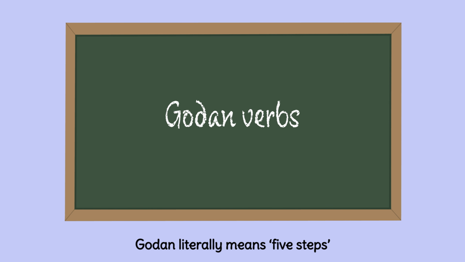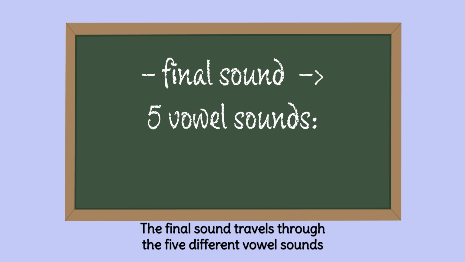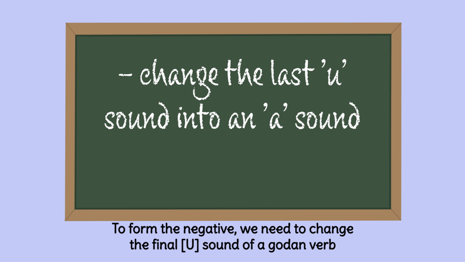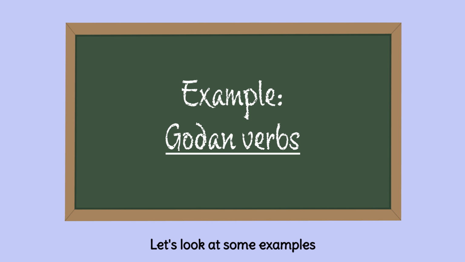GODAN literally means 5 steps. The final sound travels through the 5 different vowel sounds. A, I, U, E, O. To form the negative, we need to change the final U sound of a GODAN verb into the A sound. And then we can add the nai. Let's look at some examples.